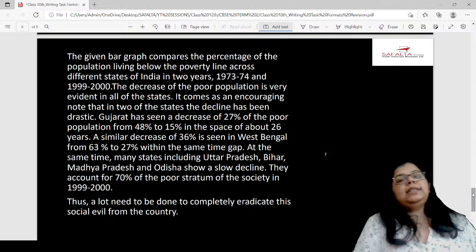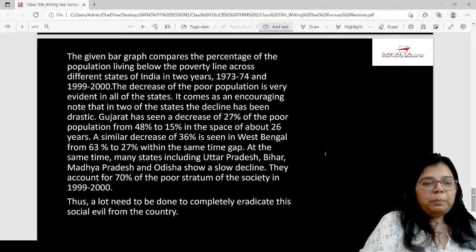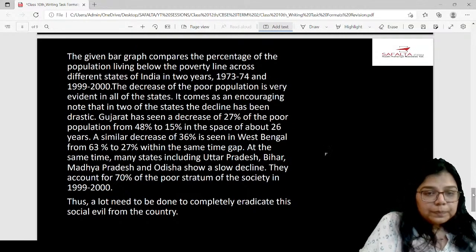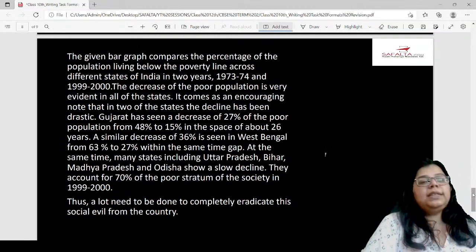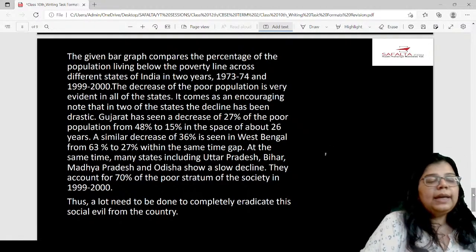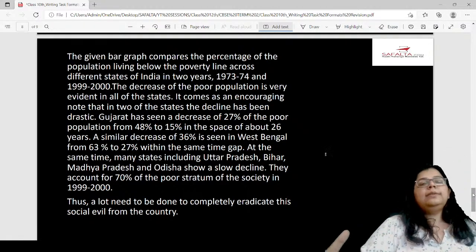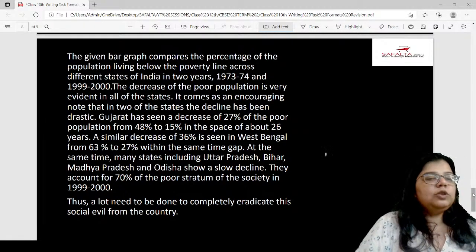Gujarat has seen a decrease of 27% of the poor population and about 36% in West Bengal. That is what we had also analyzed. We were talking in terms of millions. Here it's talking in terms of percentage.